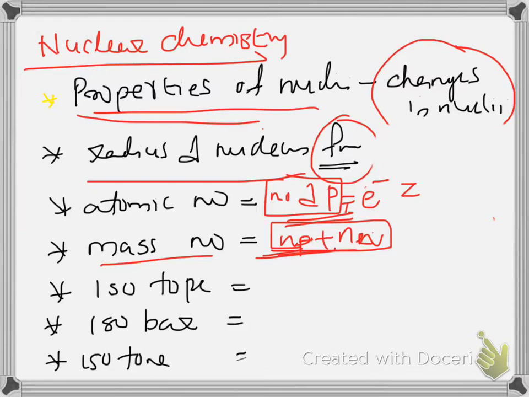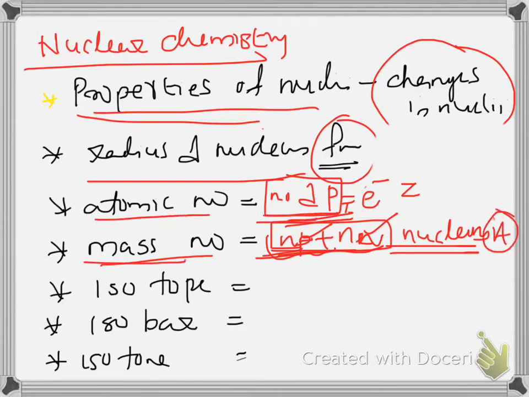Actually, inside the nucleus we have only two fundamental particles, neutron and proton, so they are collectively called nucleons. So the number of nucleons is called the mass number, and the number of protons is called the atomic number. Here we have the symbol capital A. So for an element X, we can write Z here and A here. For sodium we write Na 11, 23. 11 represents the atomic number, 23 represents the mass number. So protons are 11, electrons are 11, and the number of neutrons is 23 minus 11, that is 12.